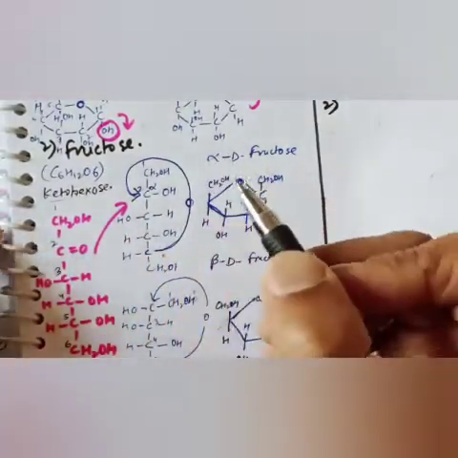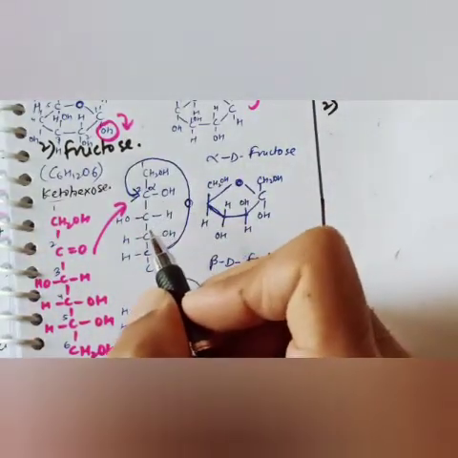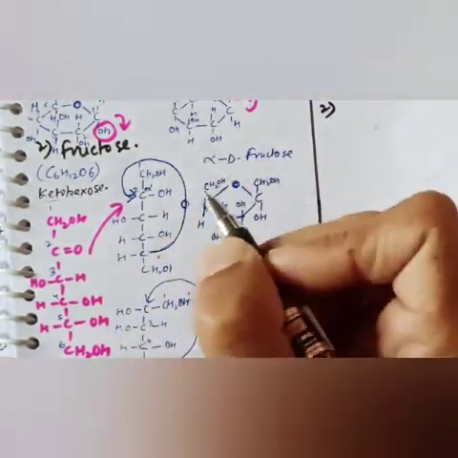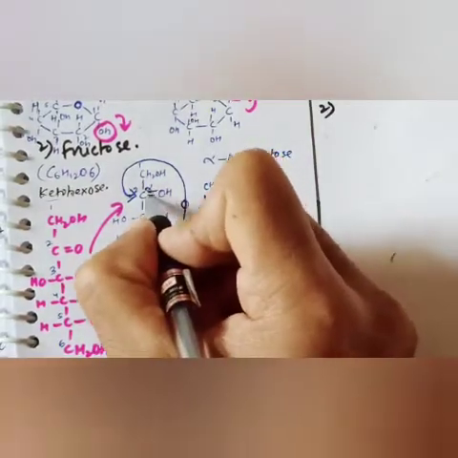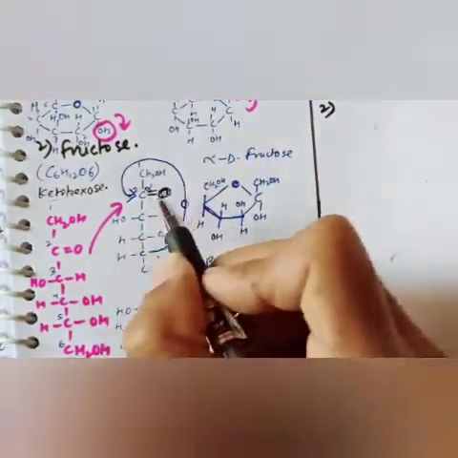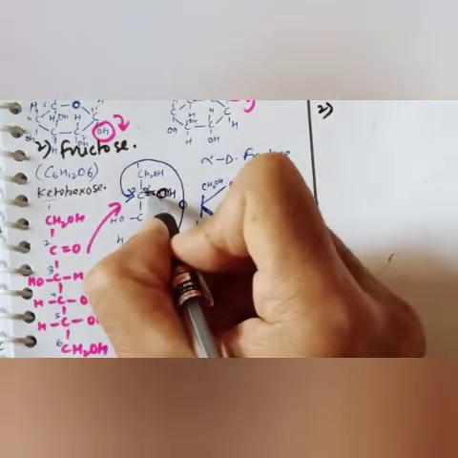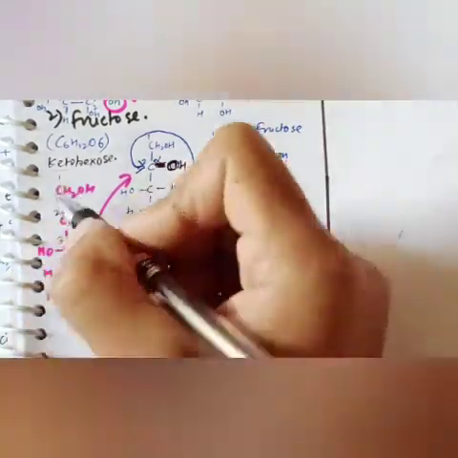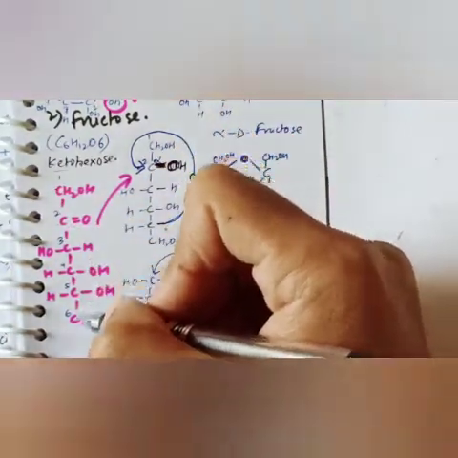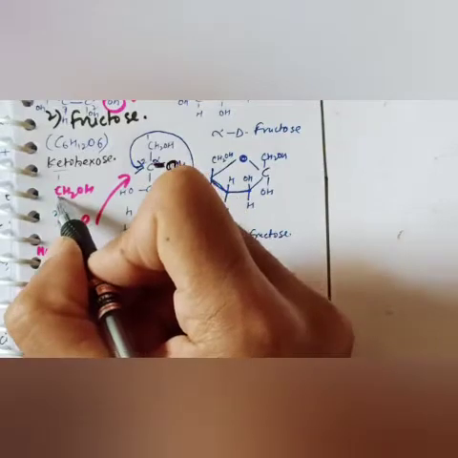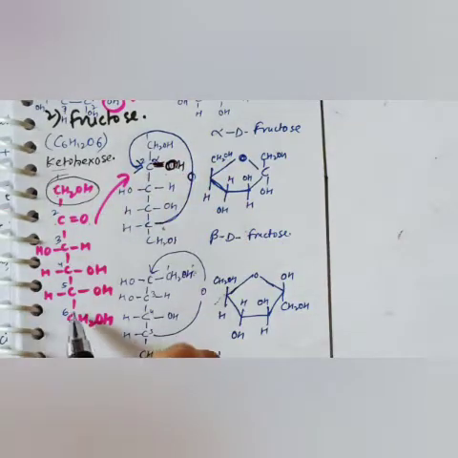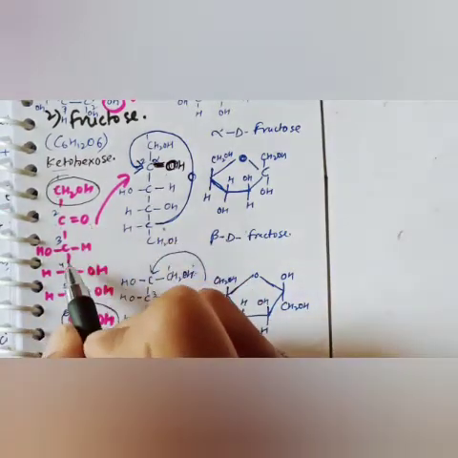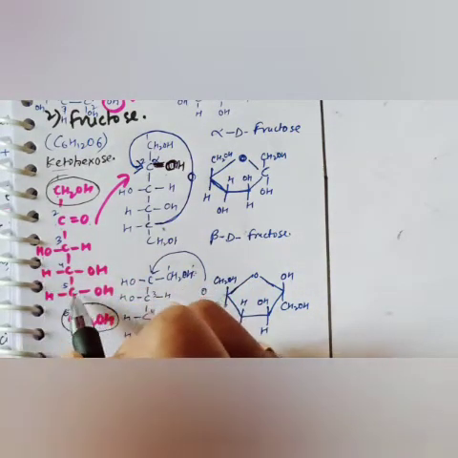So dear students, draw your kind attention here: there is a double bond O at the second carbon. We make 6 carbons, 1 2 3 4 5 6, in which the first carbon is CH2OH, alcohol. The last carbon is CH2OH, that is alcohol. The second carbon has the ketone group. The third has OH on the left-hand side. The fourth and fifth have OH on the right-hand side.